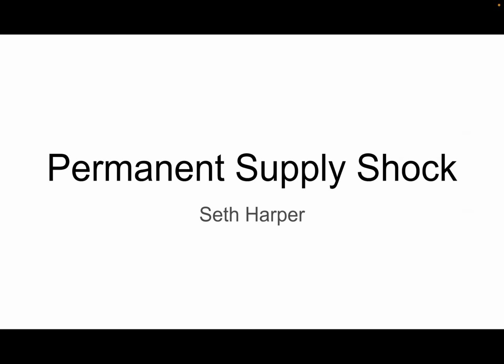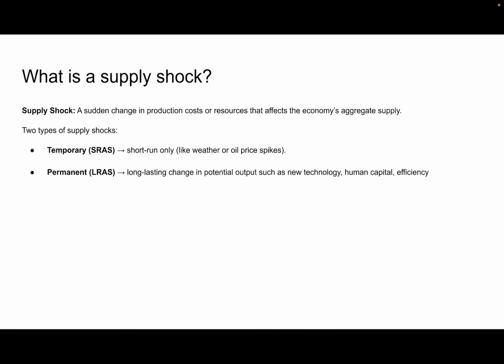Today we're going to be talking about permanent supply shocks. So what is a supply shock? A supply shock is a sudden change in production costs or resources that affects an economy's aggregate supply. There's two types of supply shocks, temporary and permanent.